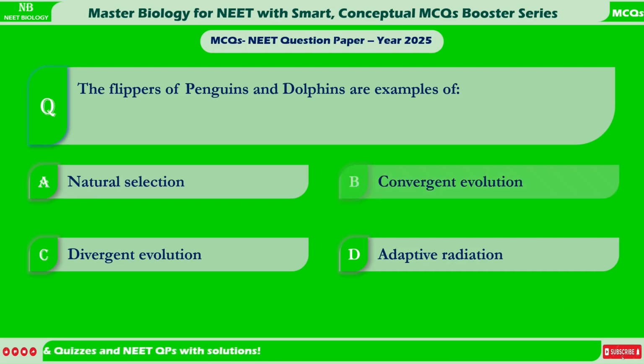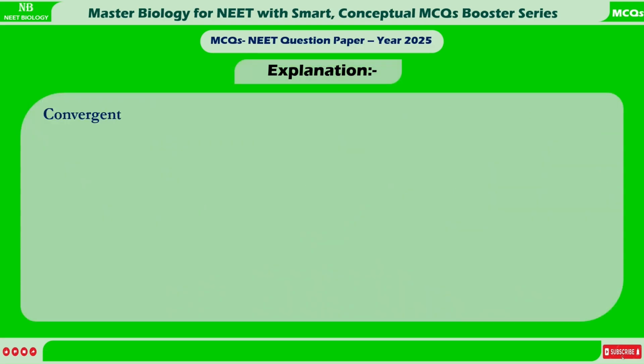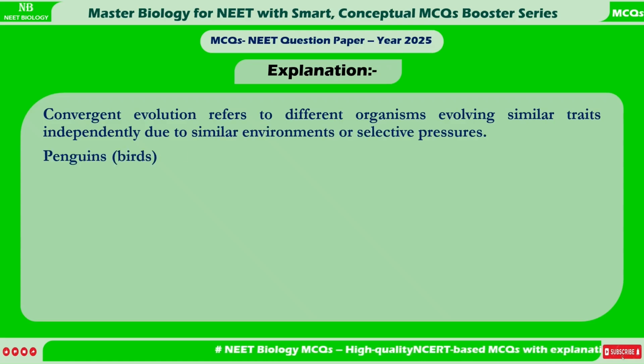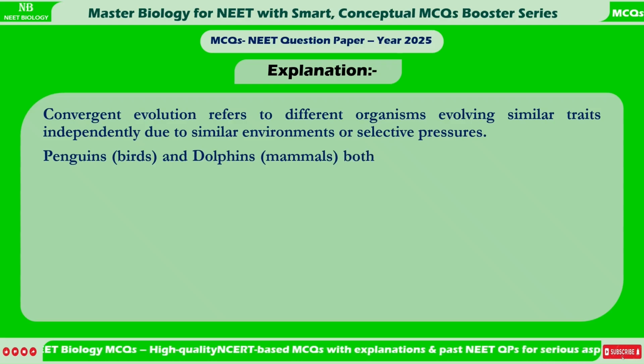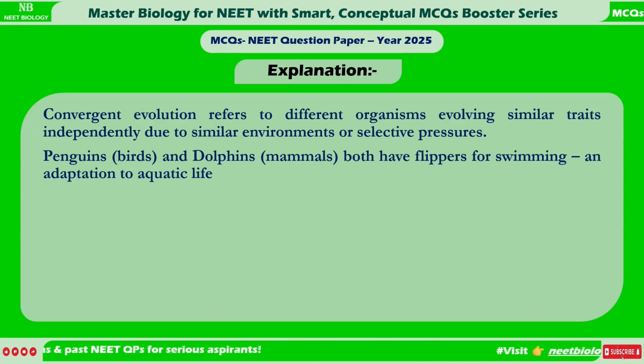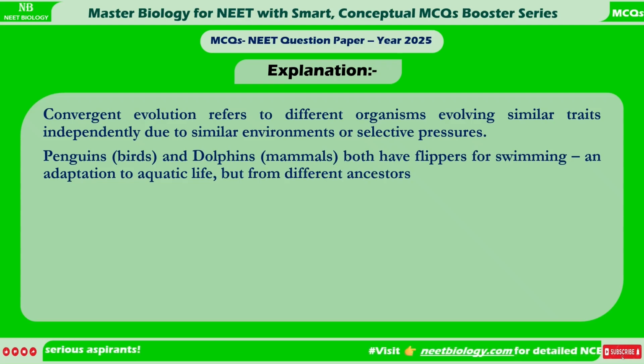Correct answer is B. Convergent evolution. Explanation: Convergent evolution refers to different organisms evolving similar traits independently due to similar environments or selective pressures. Penguins, birds, and dolphins, mammals, both have flippers for swimming and adaptation to aquatic life, but from different ancestors.